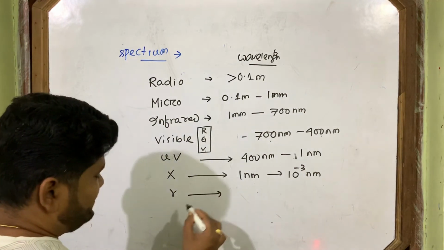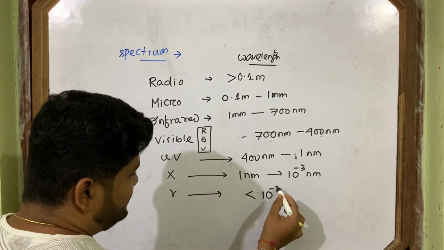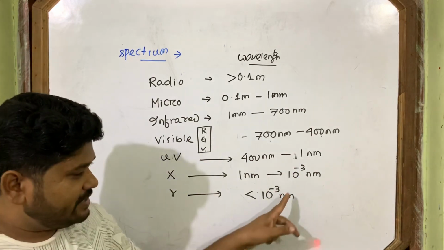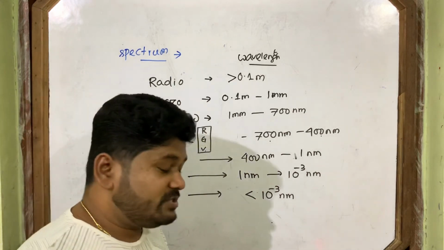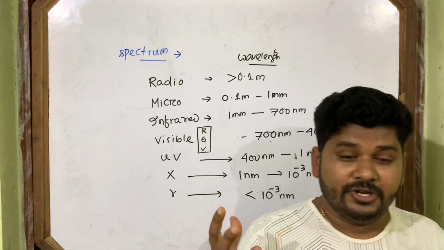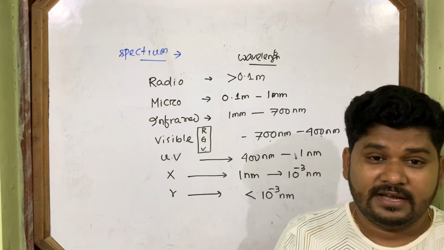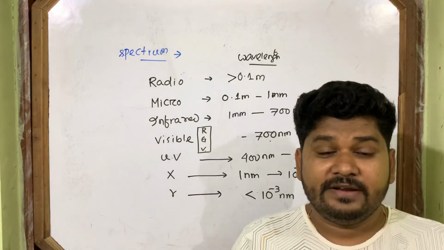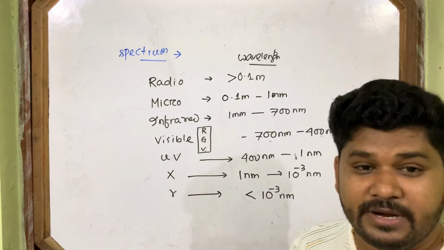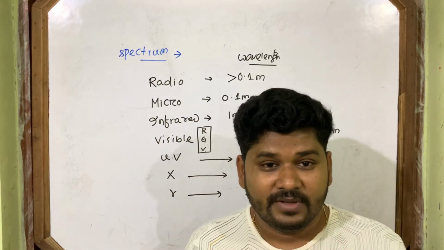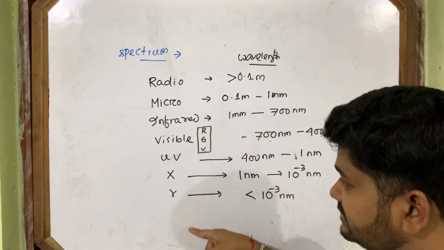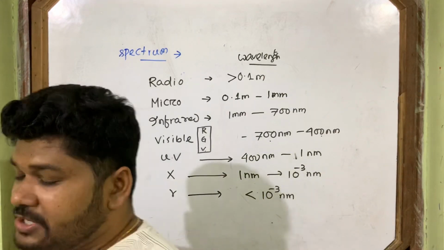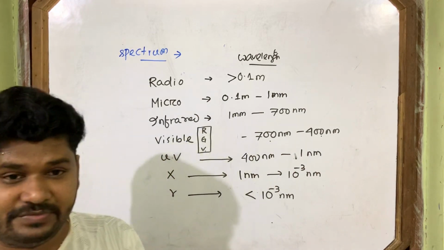Then gamma ray, less than 10 to the power minus 3 nanometer. Gamma rays are the most energetic radiations. They come from the nuclear decay process, and these radiations are used for the treatment of cancer. So these are the 7 radiations which belong to the electromagnetic wave.